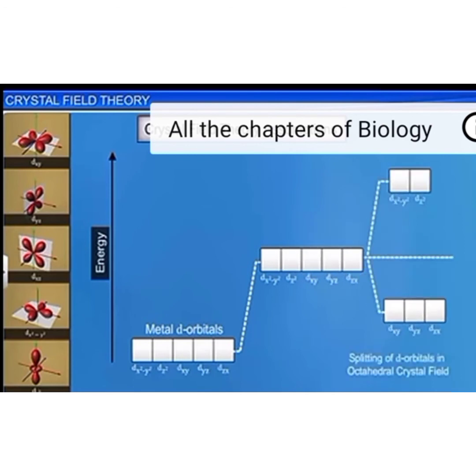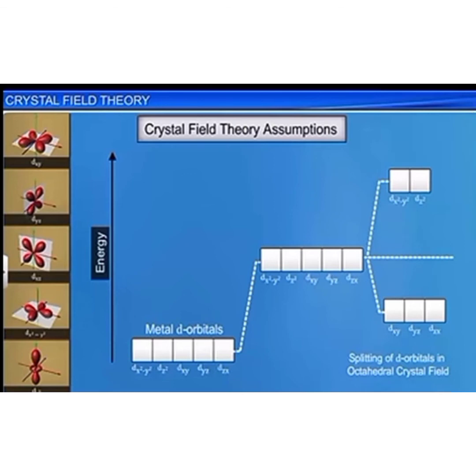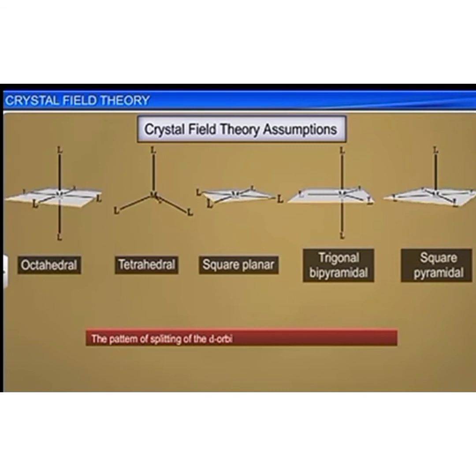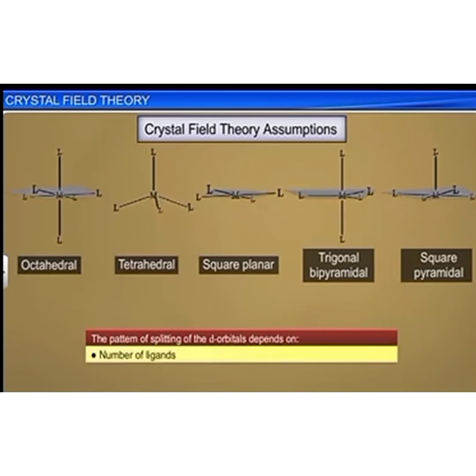The pattern of splitting of the d orbitals depends on the number of ligands and their arrangement around the central metal atom or ion.